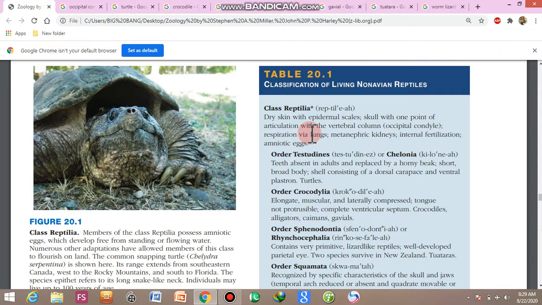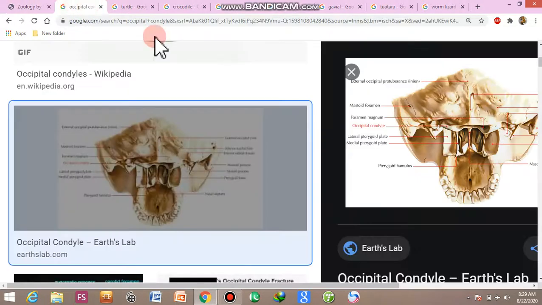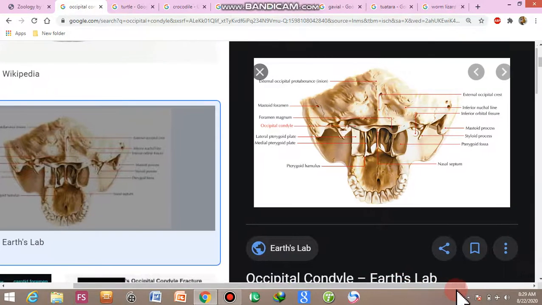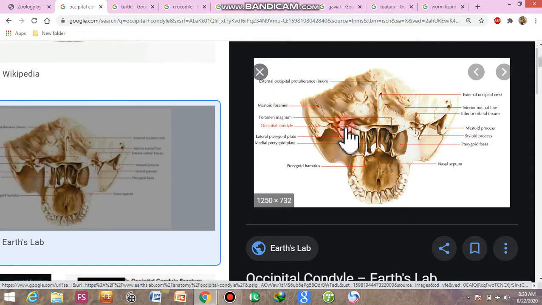Skull with one point of articulation with the vertebral column, known as the occipital condyle. This is important from the examination point of view. The occipital condyle is the bone which connects the skull with the vertebral column. This is the occipital condyle. This bone connects the skull with the vertebral column. This is a single bone. This is the diagram of the skull. This is the occipital condyle.